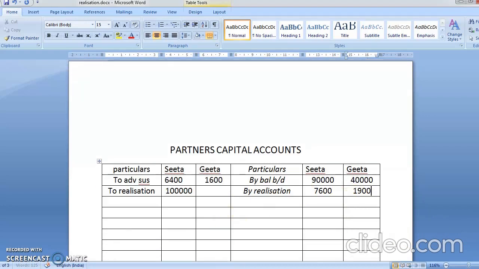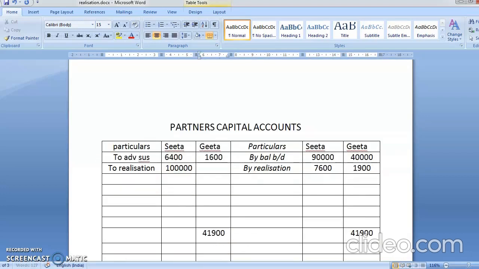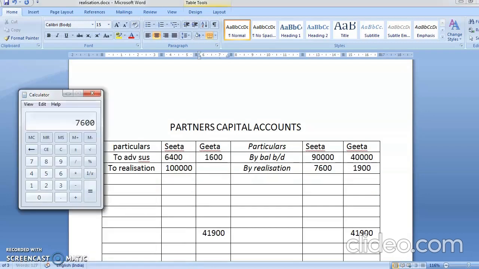Chalo, now students start doing the totaling. Now see, I can see here this part is bigger, so I'll write here 41,900. So here also it will come as 41,900 minus 1,600. I'll get how much? 40,300.